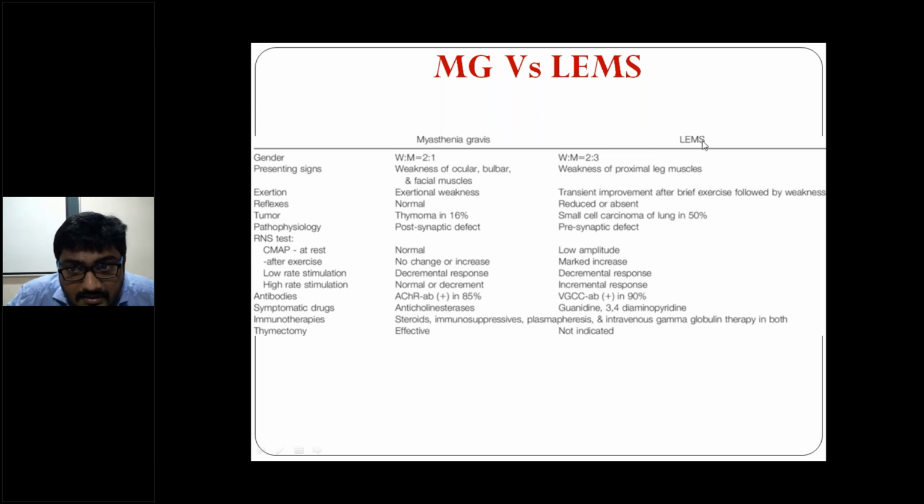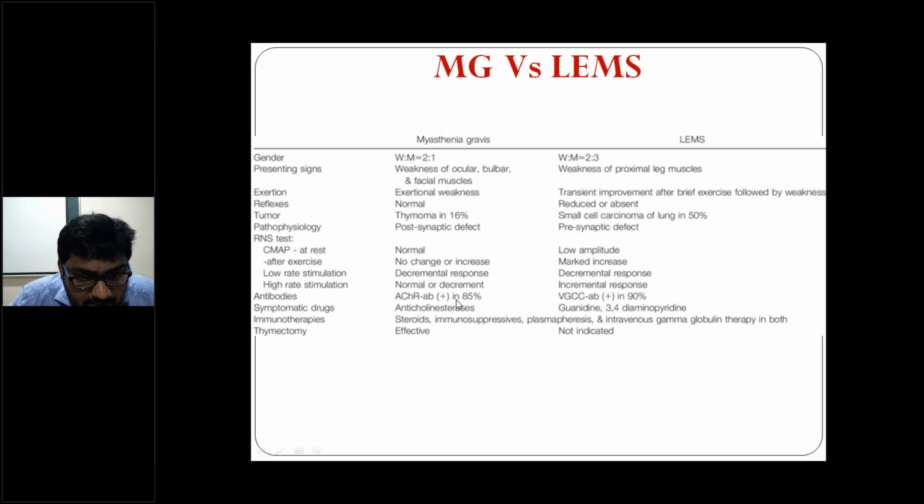In LEMS, there will be autonomic features, right? Dry mouth. Autonomic symptoms will be seen in LEMS. And please remember small cell cancer, paraneoplastic syndrome of lung: in 50% of the cases it is associated with LEMS, right?